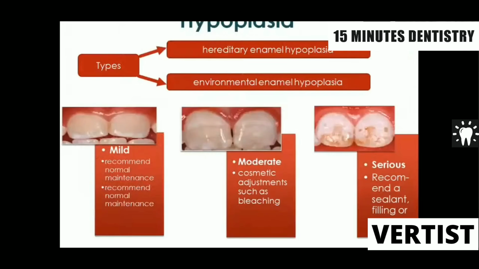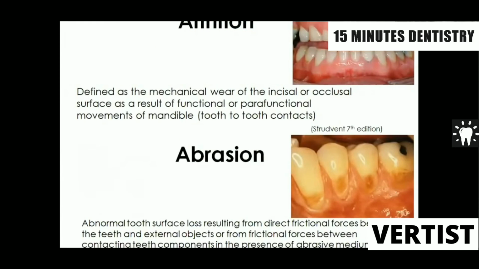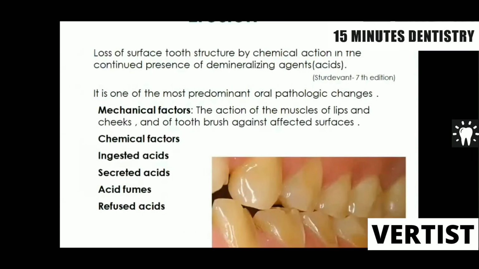Then also there are a few basic non-carious lesions of teeth, which you are supposed to know, because the patient comes to you. What is a hypoplasia? You have already studied in detail in second year, but you must know what is a hypoplasia, what are the different types, and what type of treatment you give. Then what is abfraction, what is abrasion, also what is erosion, and attrition also.